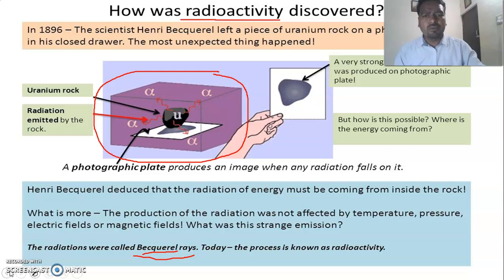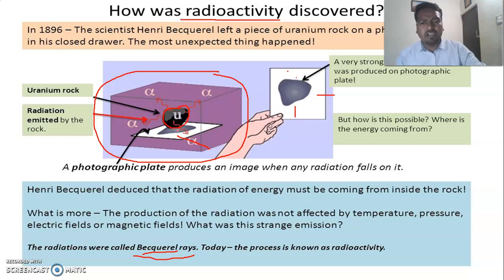He kept a small uranium block in a black, isolated box into which no light entered. Beside this uranium block, he also kept a photographic plate. You know, a photographic plate is highly sensitive to light; if light is incident on it, fringes appear. I think an X-ray sheet is the best example of a photographic plate.